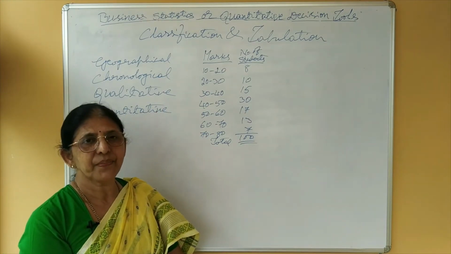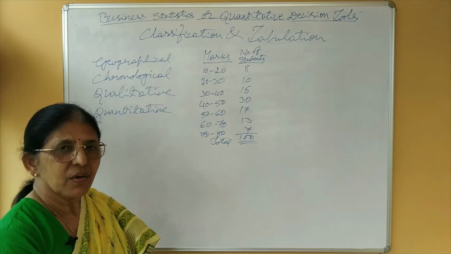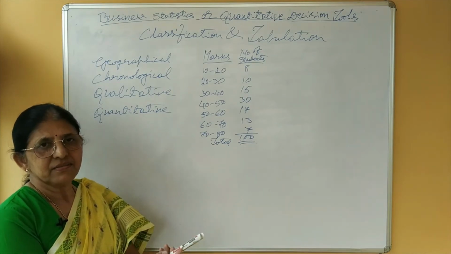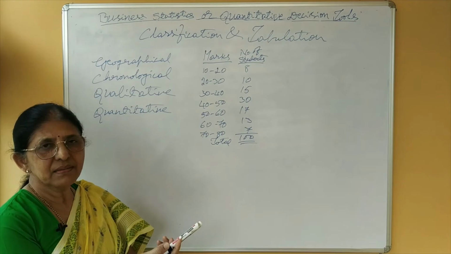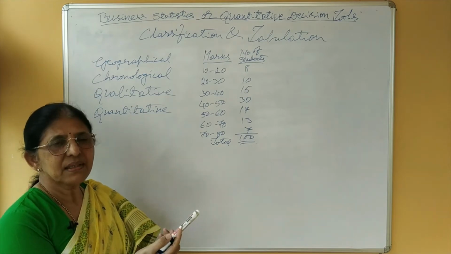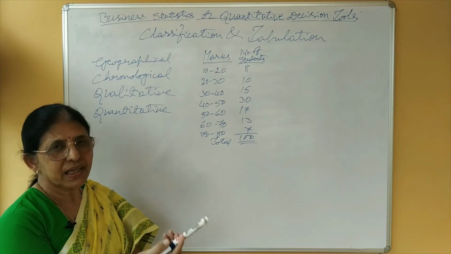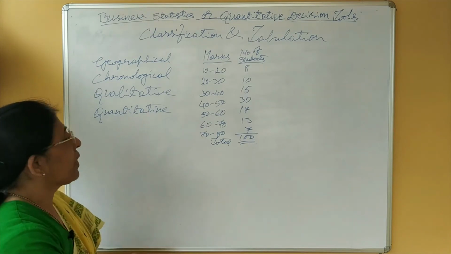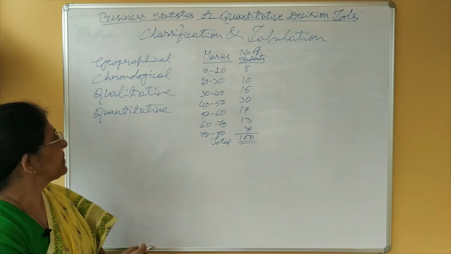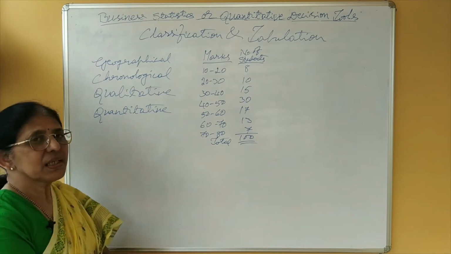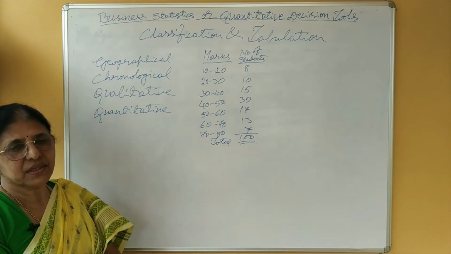For example, population grouped sex wise like male, female, literacy wise, literates, illiterates, employable, employed, unemployed, they are all qualitative classification.